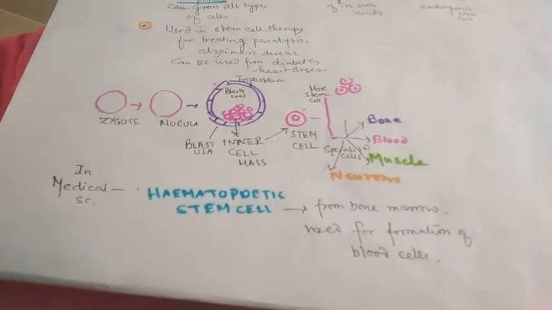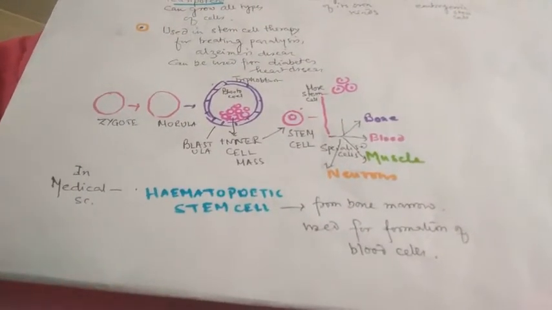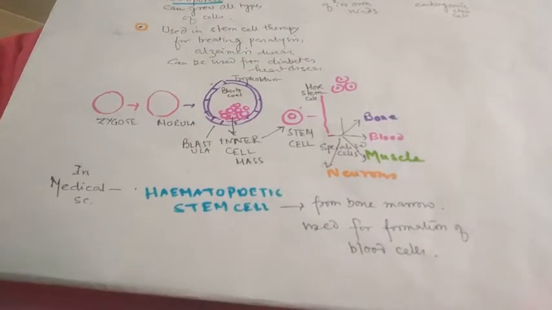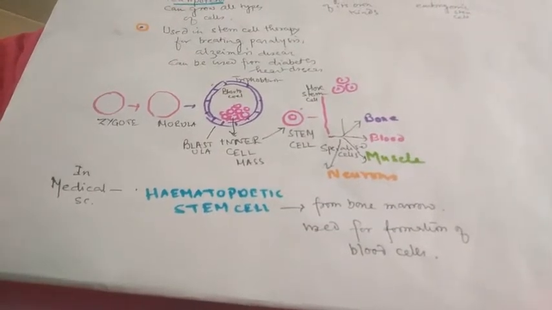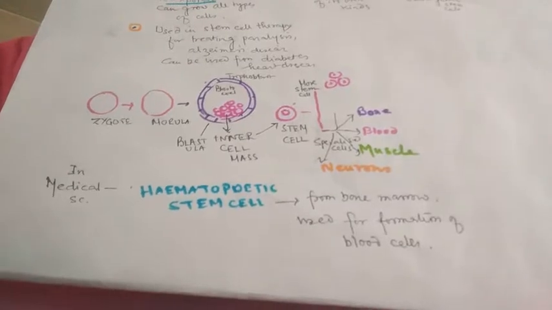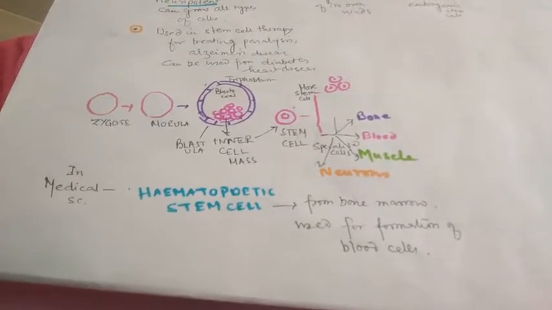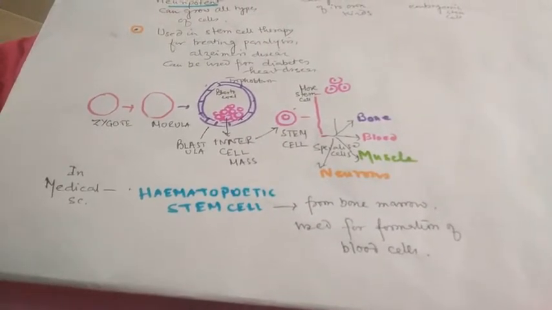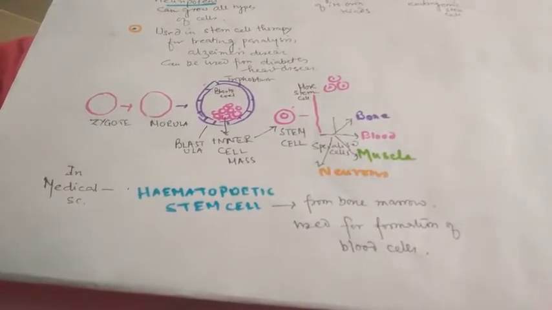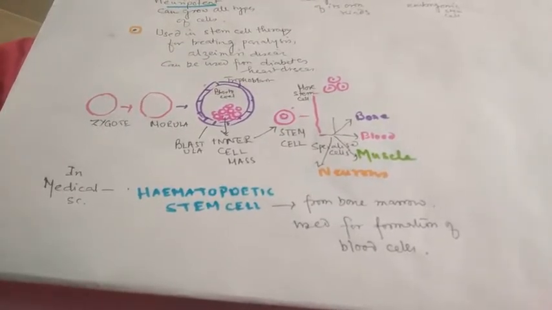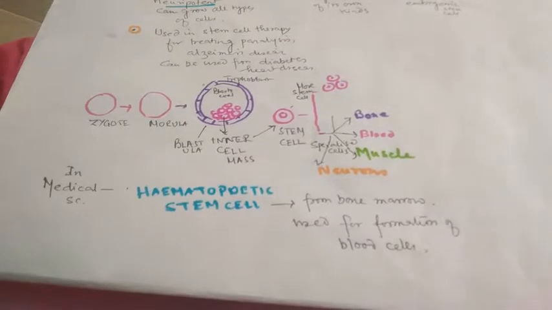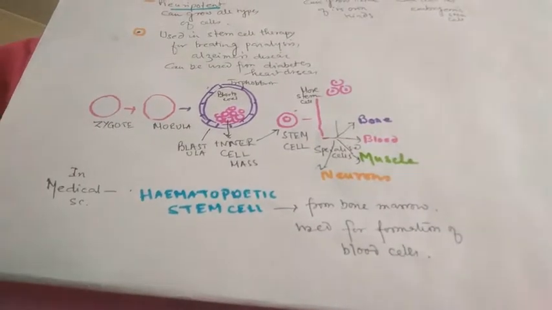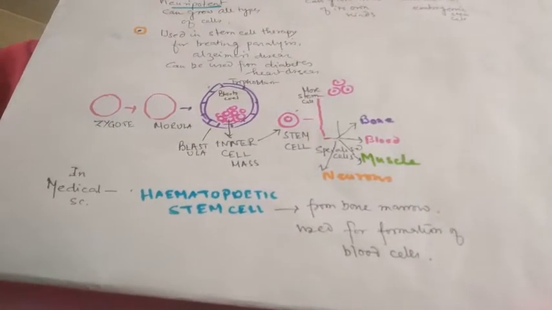Stem cell therapy is nowadays used for treating a person with paralysis and heart diseases, and it also has the potential to treat a person with diabetes and Alzheimer's. So this is about the stem cell.